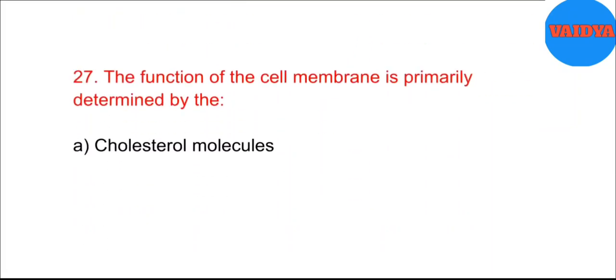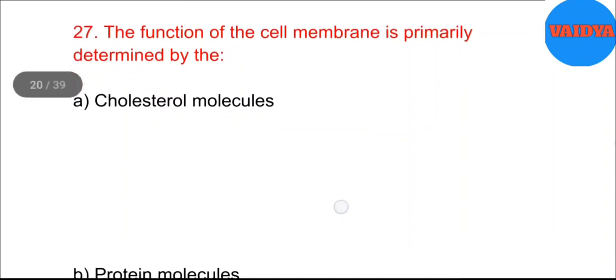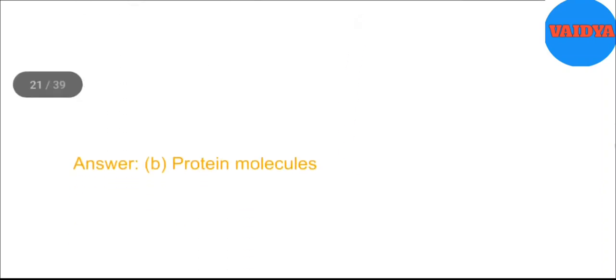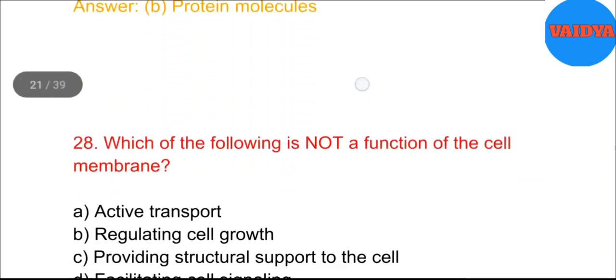The function of the cell membrane is primarily determined by A. Cholesterol molecules. B. Protein molecules. C. Phospholipid bilayer. D. Sugar molecules. Answer. B. Protein molecules.